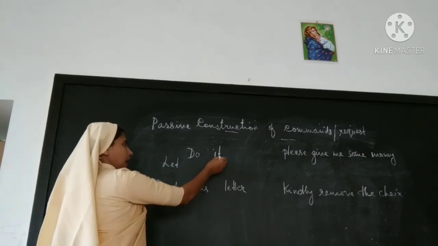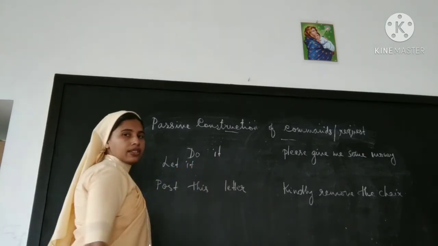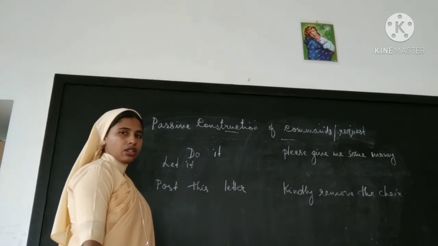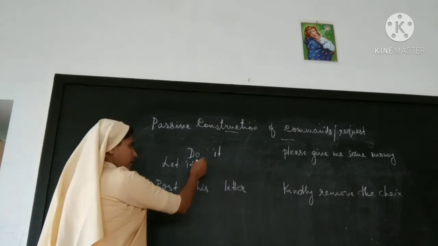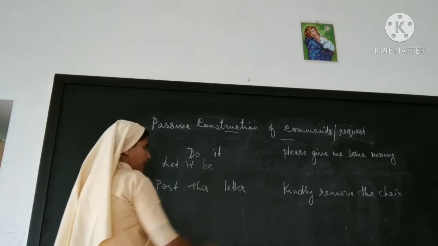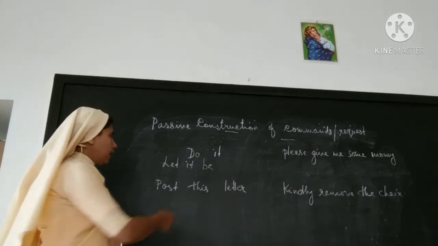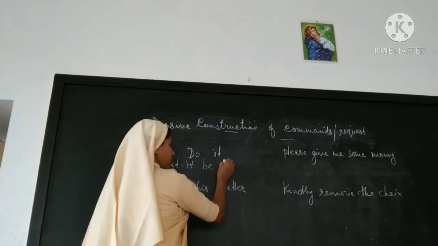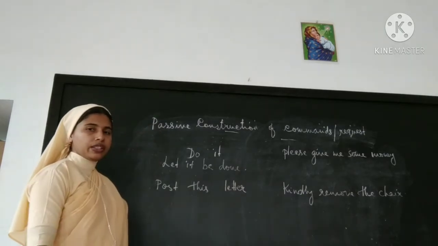So let and object. Object is it. You know that in commands, subject is not mentioned. That's why we'll take object first. Let it. Then be. Let be is the thing that you must add. So let it be done. B3 done. So this is the answer.